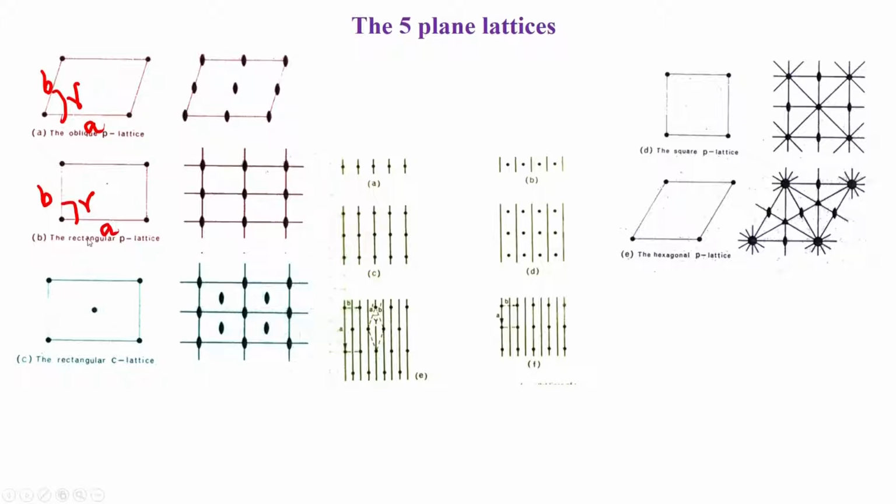In the case of the rectangular primitive lattice, again the number of lattice points turns out to be 1. You can see it here. This is the unit cell, you take this as the unit cell. This point is shared by this unit cell, that unit cell, this unit cell, and that unit cell, and therefore, you get the lattice point value here is 1/4, and this particular unit cell will have a total of 1. This repeats itself in all 2 directions, generating the so called 2D lattice, in which the property of the line of symmetry remains.